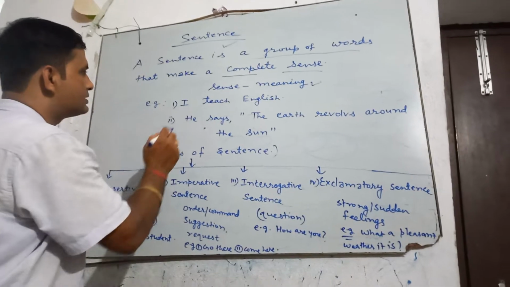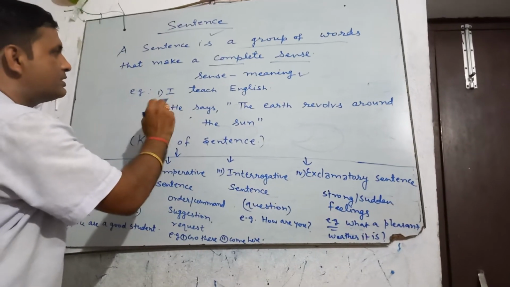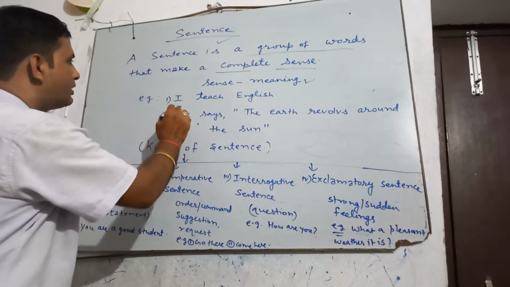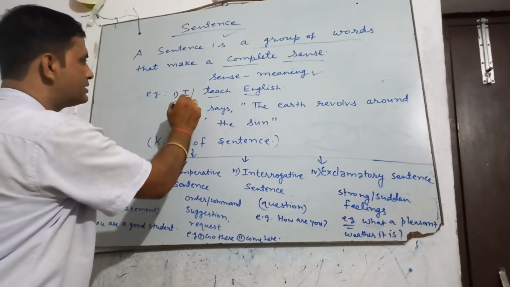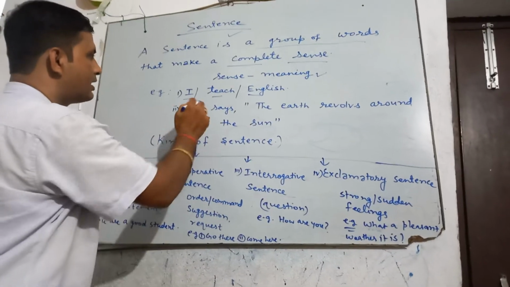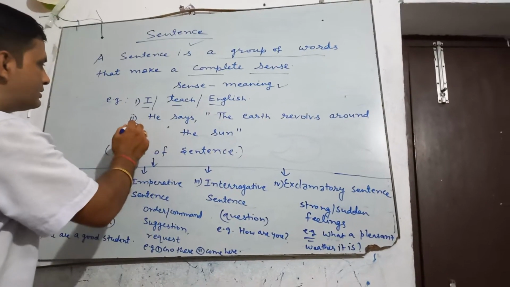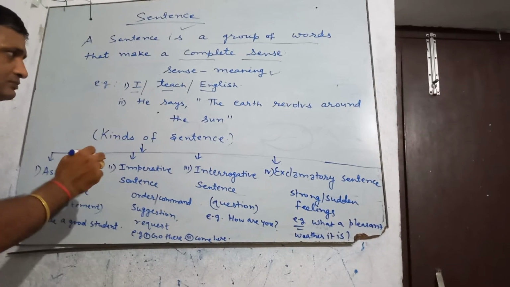Example of sentence. I teach English. You can see here this sentence gives proper meaning. It is in a group. Here you can see subject, verb and object, and this particular sentence is in a group. Another example. He says the earth revolves around the sun.